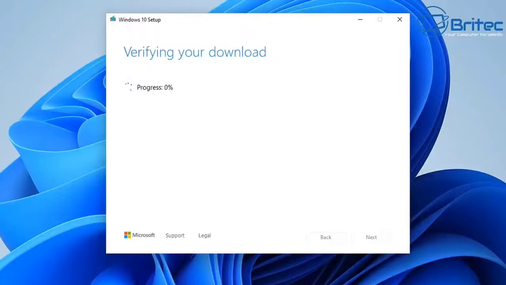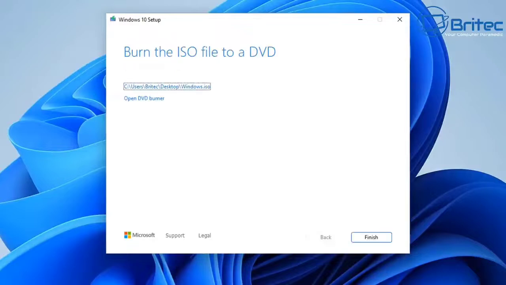Once this is done, we can mount the ISO image on our computer, and then we can click on the install button to set up our Windows 10 on here. And as you'll see, once we do this, it will tell us that we won't be able to save any data or any programs or any settings. We will need to back all this information up. So before you continue with this process, you need to make sure that you back up all of your data. Otherwise, you run the risk of losing it all.